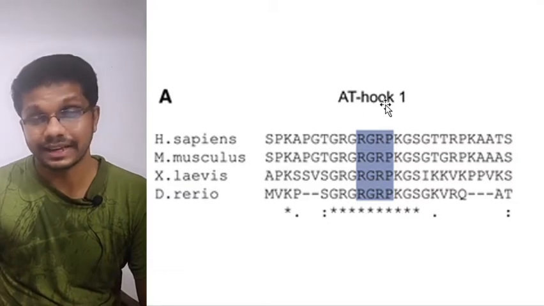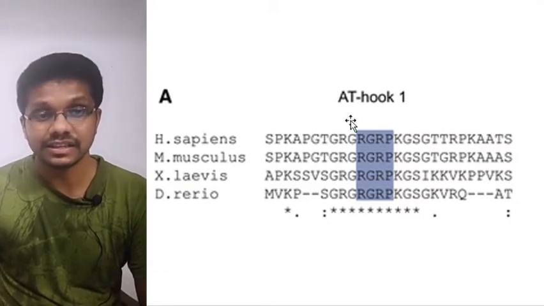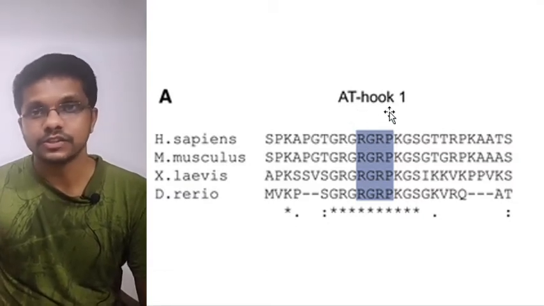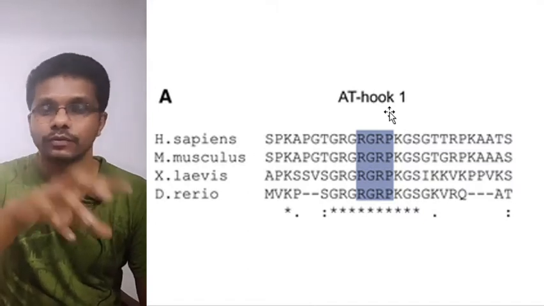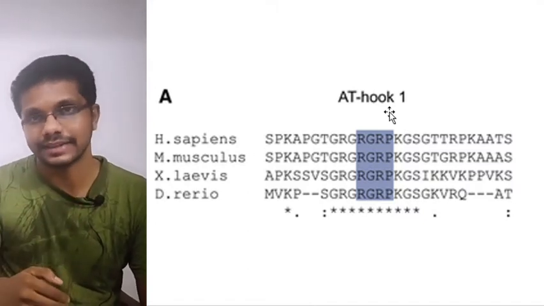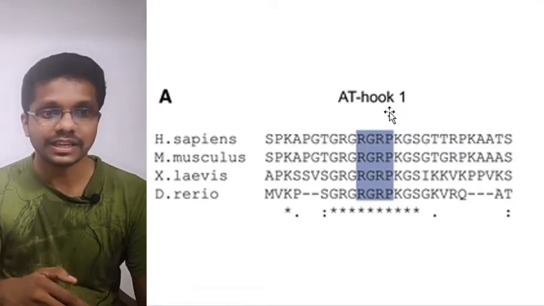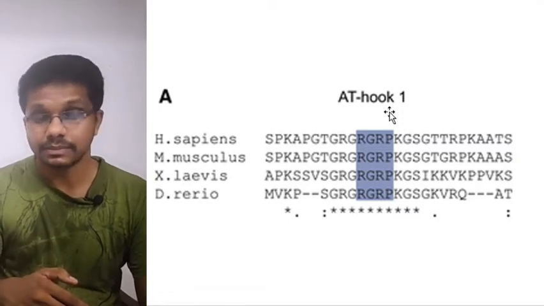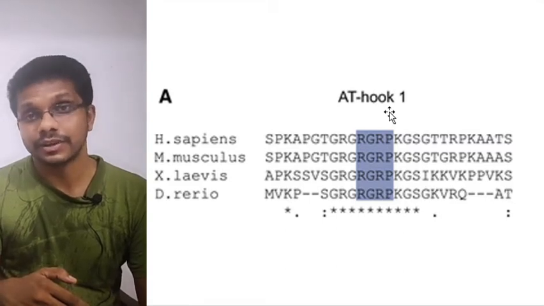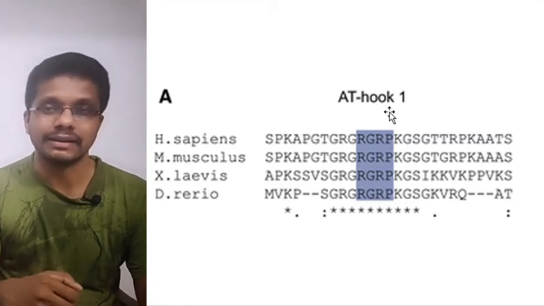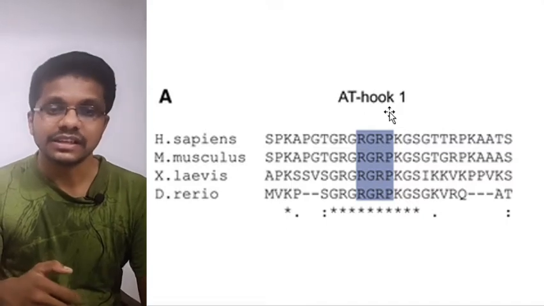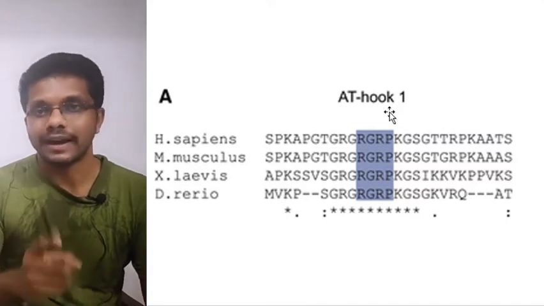AT is adenine and thymine. If a protein has this AT hook, it will go and bind to the groove of a DNA which is rich in adenine and thymine. So it's a DNA binding protein. So if you see this RGRP sequence in a protein, you can actually predict with some confidence that this protein is going to bind to DNA.